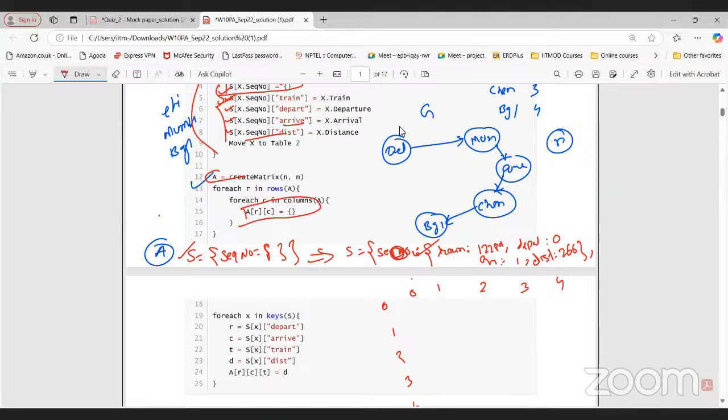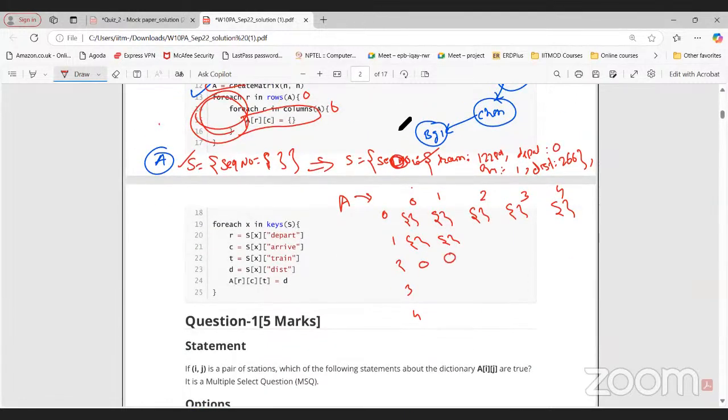Now what is this A? We are creating an A, so already a matrix is there, that is this matrix. Now for R and C, when we say R equals 0 and C equals 0 for the first iteration, we are creating an empty dictionary here, and this is for all the things. So for all the pairs of stations, we are creating an empty dictionary like this. When we created a matrix of n by n, it was 0 initially.